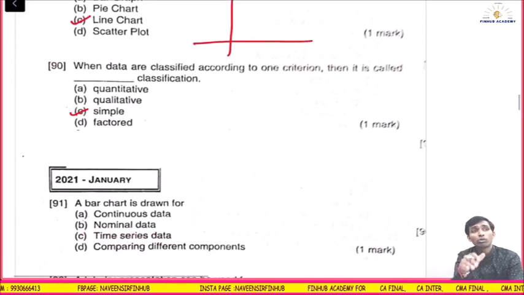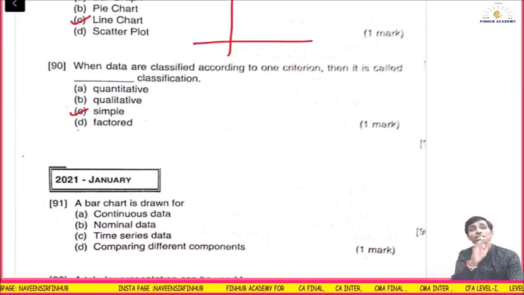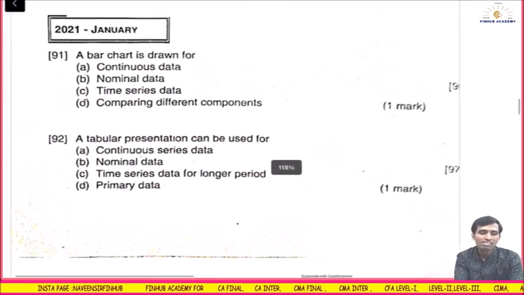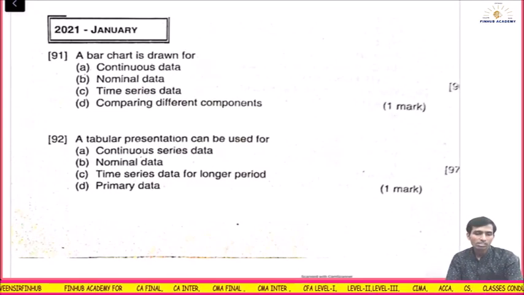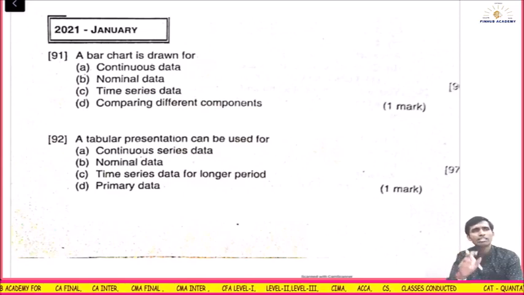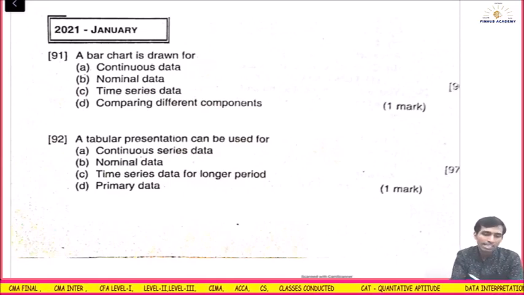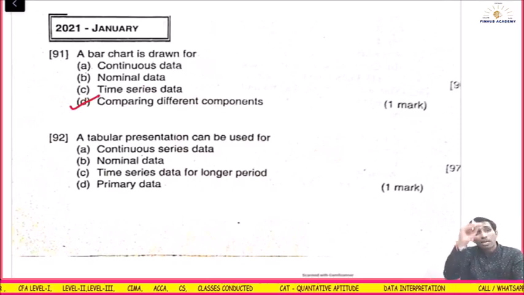Obviously quantity and quality, both are important to classify the data. If you only give the quantity, that is the numbers, you will not understand what those numbers resemble. A bar chart is drawn for continuous data? No, for histogram continuous data is necessary. Nominal data, no. Time series data, no. The main reason is comparing the data of different components. At that time you make the bar chart. From the bar itself you come to know which is more and which is less.